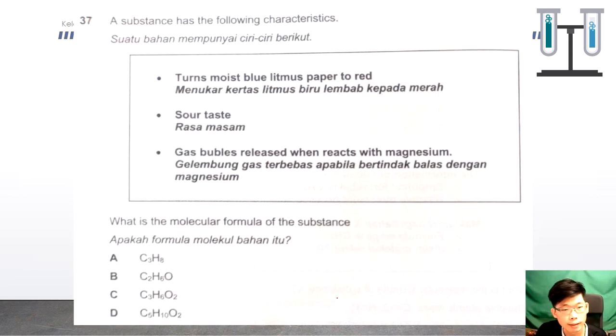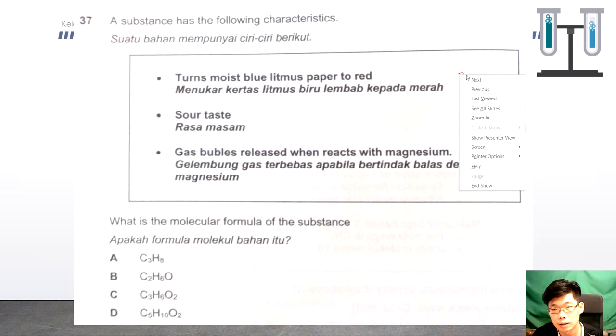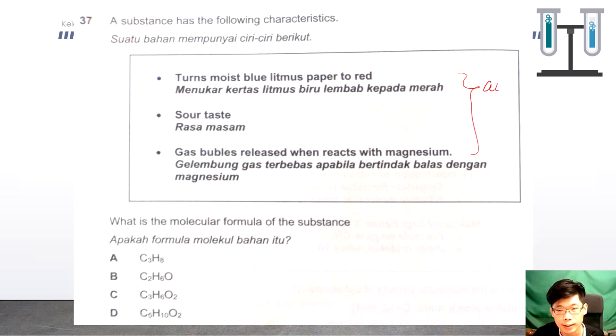Okay, 37. A substance has the following characteristics: turns moist blue litmus paper to red, sour taste, gas bubbles released when reacting with magnesium. So meaning that these are the properties of an acid.